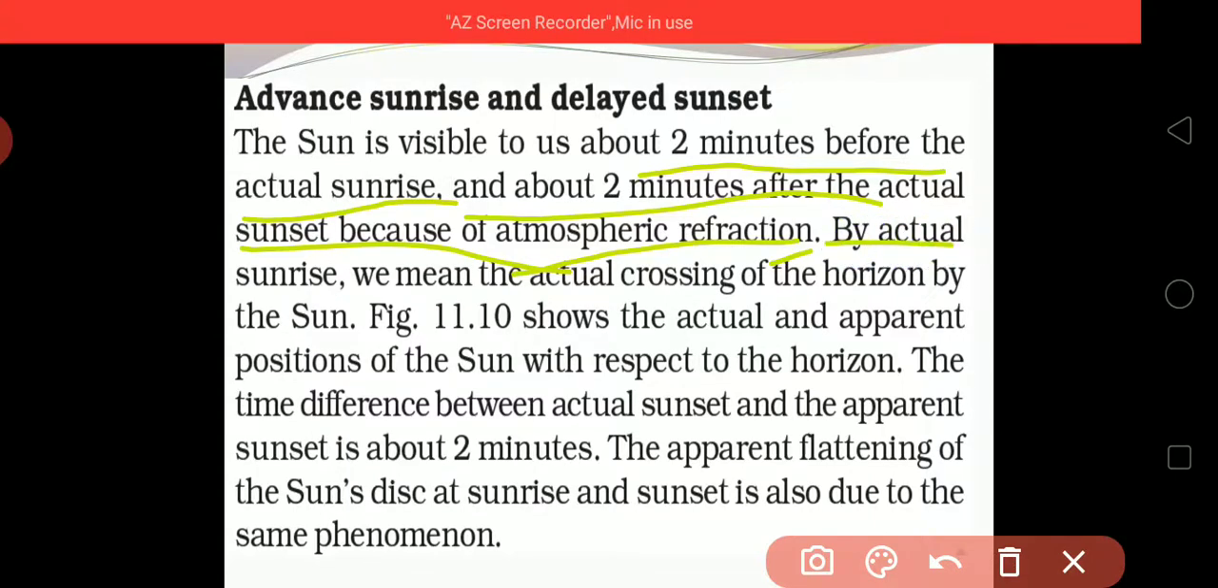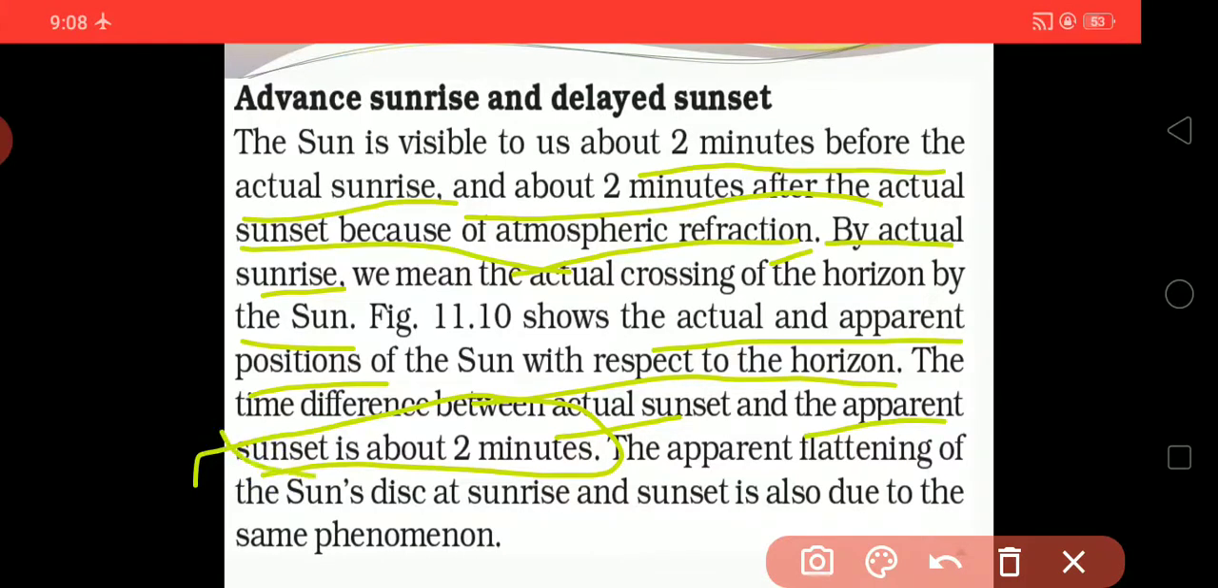By actual sunrise, we mean the actual crossing of the horizon by the sun. The apparent position of the sun is taken with respect to the horizon. The time difference between the actual sunset and the apparent sunset is about 2 minutes. So that is why the sun can be seen easily even up to 2 minutes after sunset.